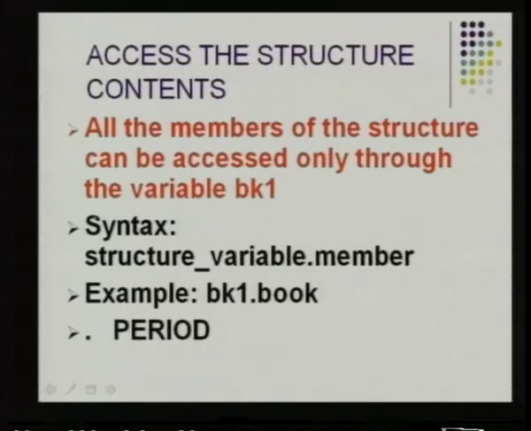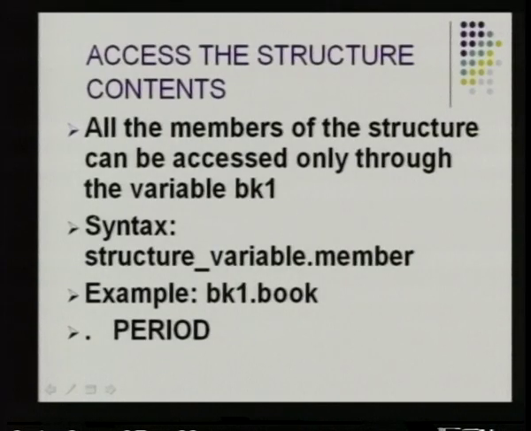So, now we know when we need to use a structure, how to declare it and how to initialize it. Now we have to see how to access the structure contents when we are programming a particular solution to a problem. All the members of the structure can be accessed only through the variable bk1. We already saw in the previous slide that there are two ways of initializing, and both of them have to use the structure variable name.